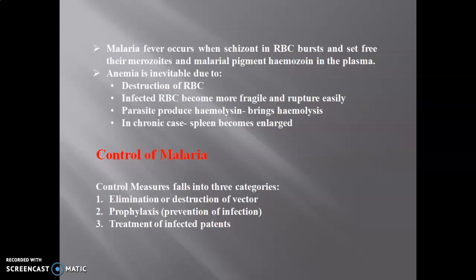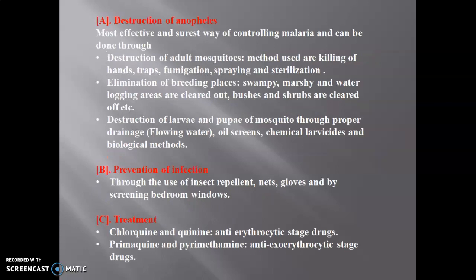Let us see the control of malaria, how we can control this malaria. First one is elimination or destruction of the vector. Yes, very important. Eliminate, destroy this vector. Then prevent infection of this malaria, and malaria can be cured, can be treated by visiting the physician. Destruction of Anopheles, yes, mosquitoes, this can be destroyed, and this is the best way to eliminate this causing factor, that